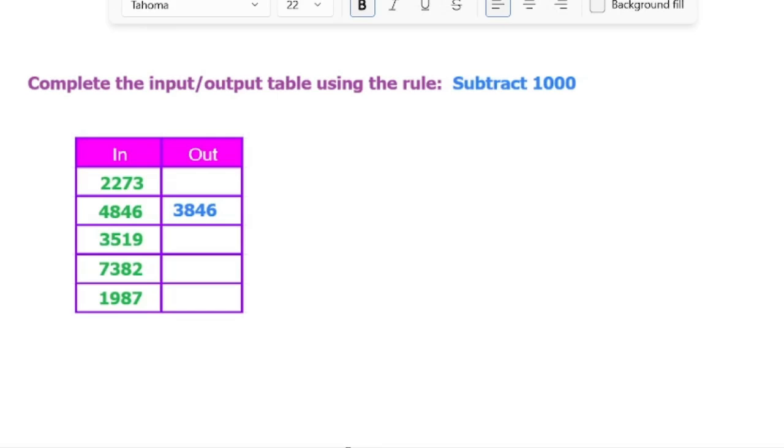In this video, we're going to complete an input-output table using a rule. So if we have a problem like this one that says, complete the input-output table using the rule, and the rule is subtract 1000. So we have this table, these are the input numbers, and then you have to apply the rule, and then that's how you get the output numbers.